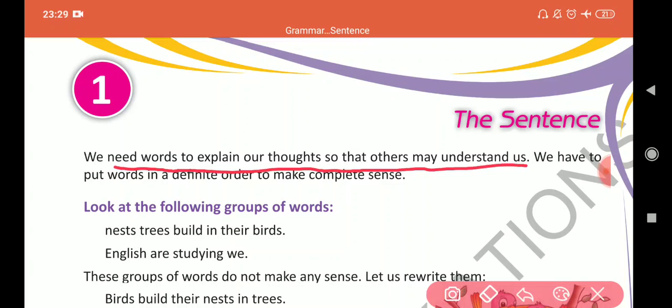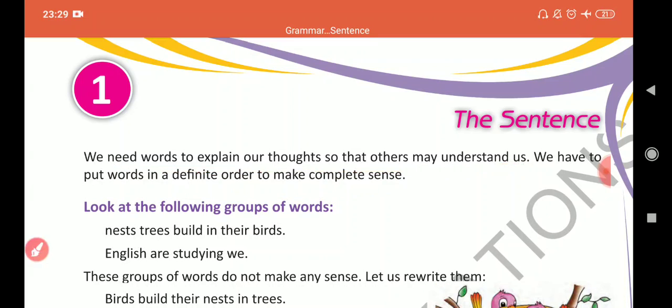We have to put words in a definite order to make complete sense. And the main part is that if the words are not in a definite order, that means they are not in a proper sentence, then the other person will not be able to understand what you have spoken.